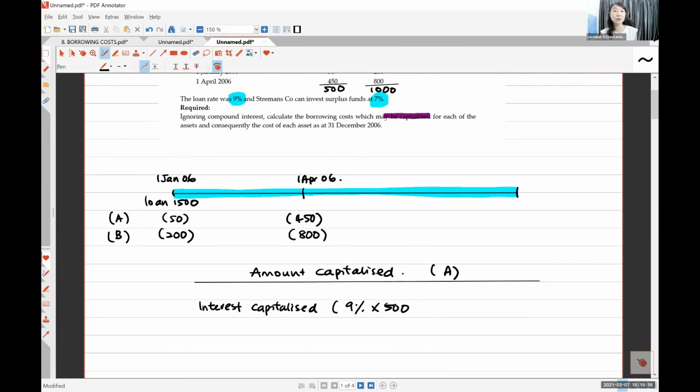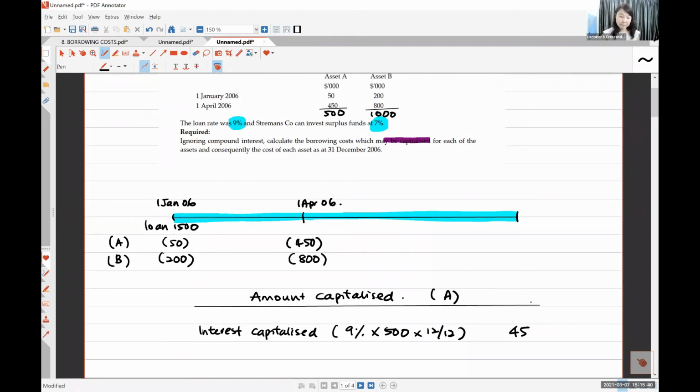Whether you use or not, the bank doesn't know. The bank already lent you the money. The bank is going to charge you 9% interest. So 9% for 12 months, because you can capitalize the whole year because you are not stopping. You just continue to build. So you are going to capitalize 45, right? 45,000.